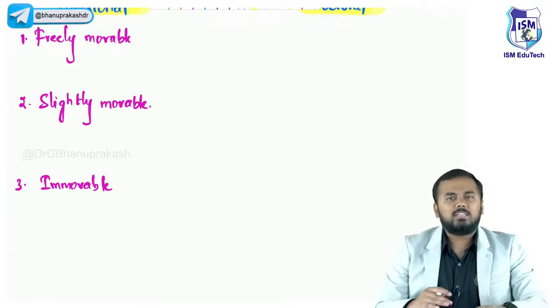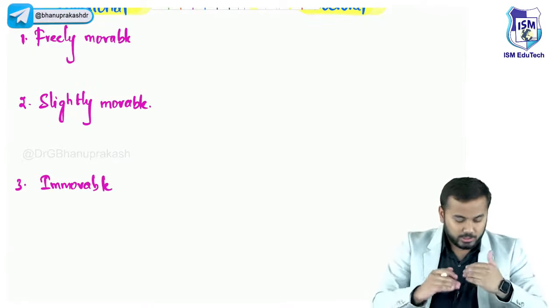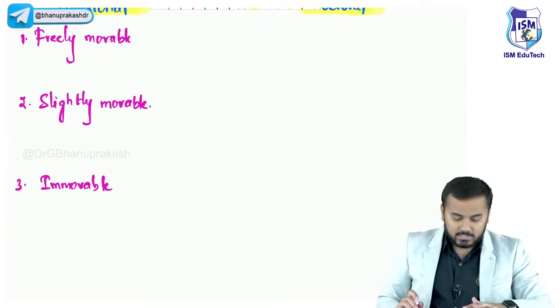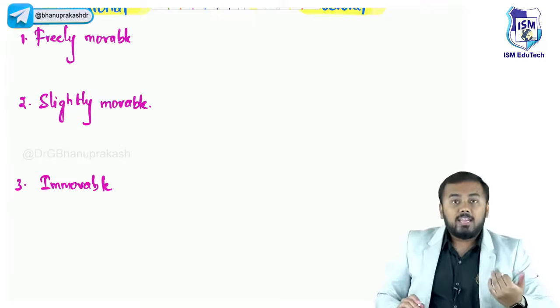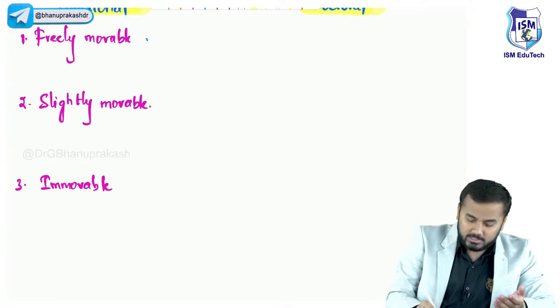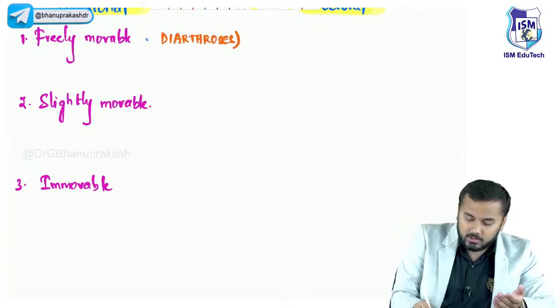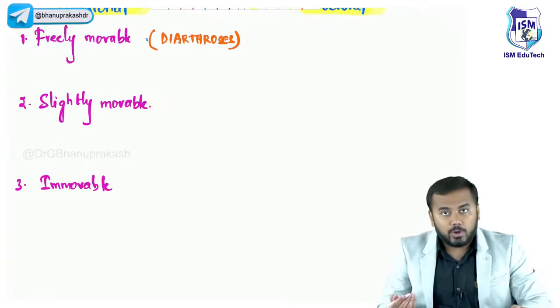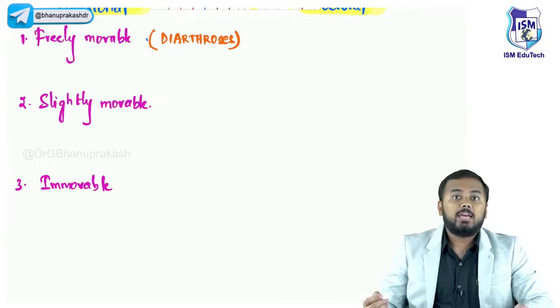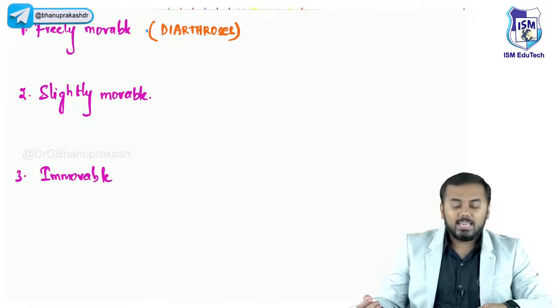Now this is something very basic, guys. We will use some technical terms here. Freely movable joints, slightly movable joints. Freely movable joints are called diarthrosis. Arthrosis means joint, and di means it is movable in two directions. So diarthrosis. Now slightly movable joints.